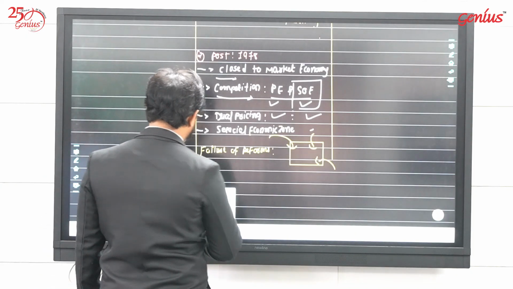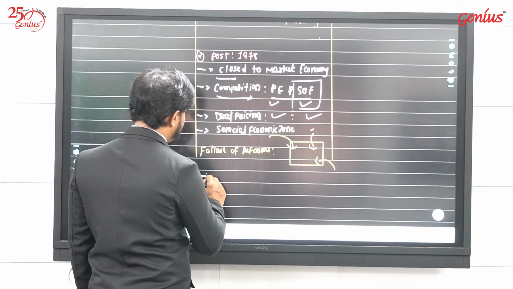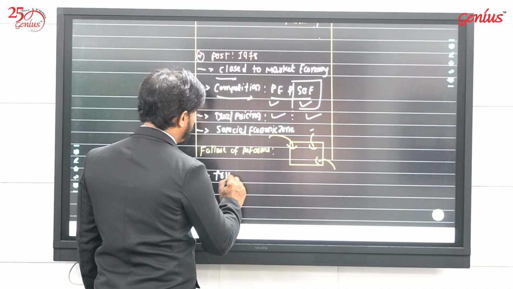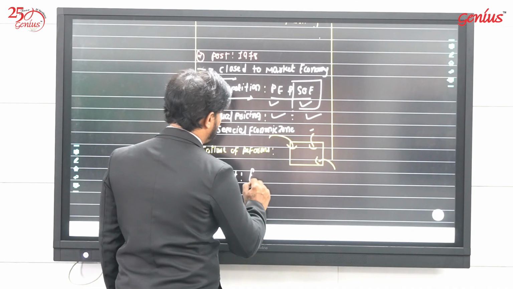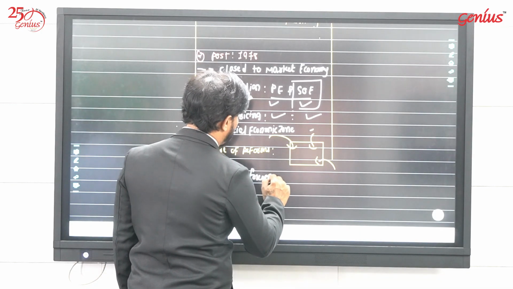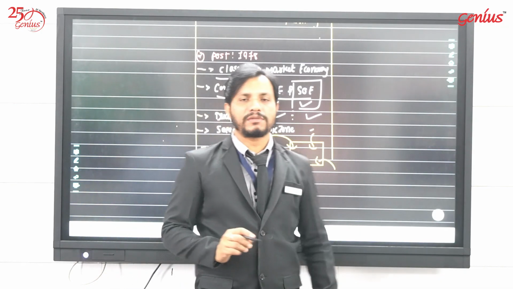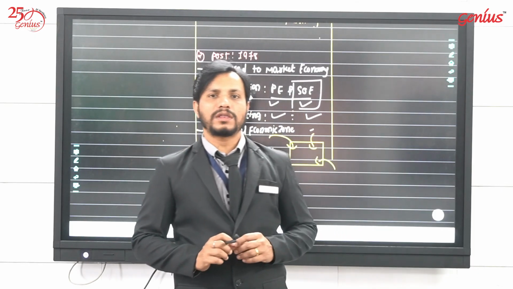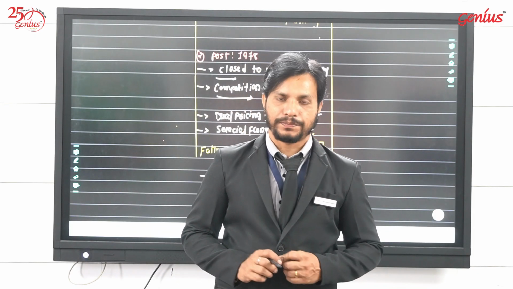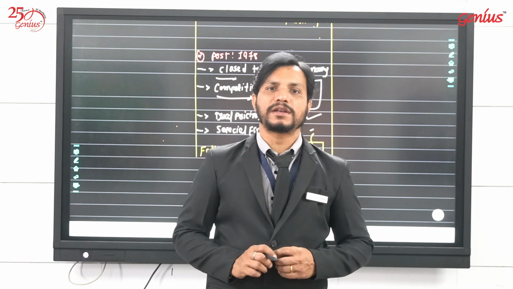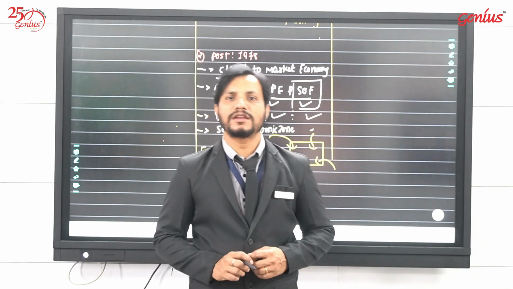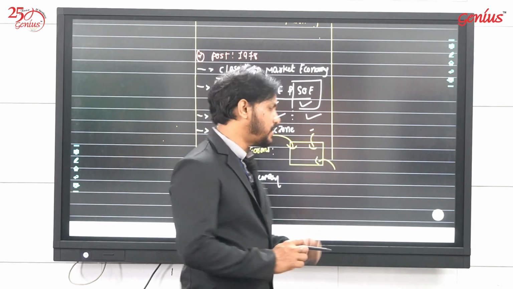The first is trust issues on Chinese products, especially in European countries. They had trust issues about the quality of Chinese products, so they completely restricted the import of Chinese goods.